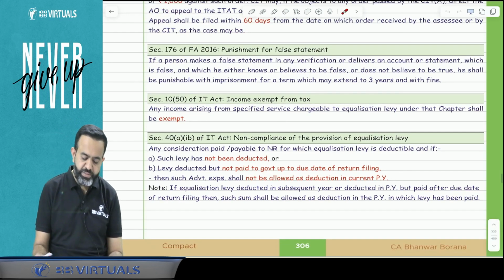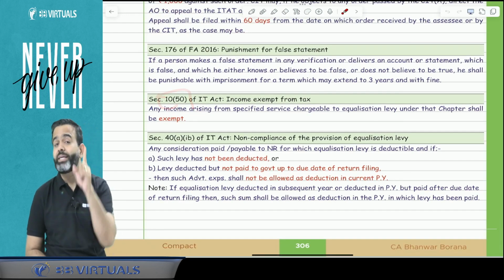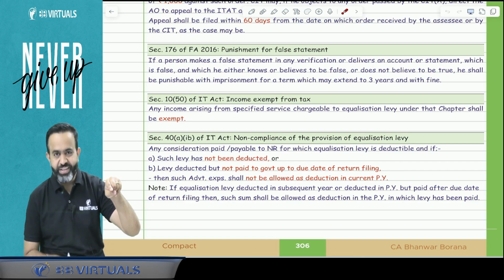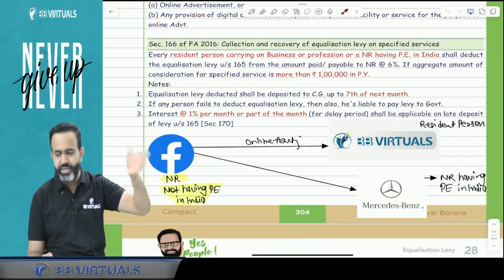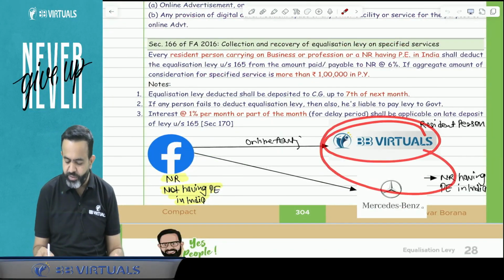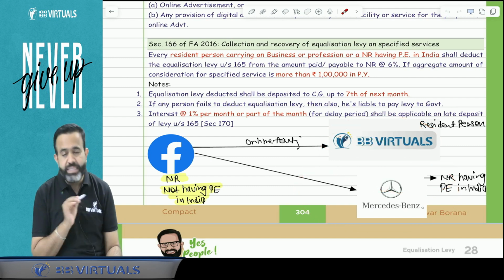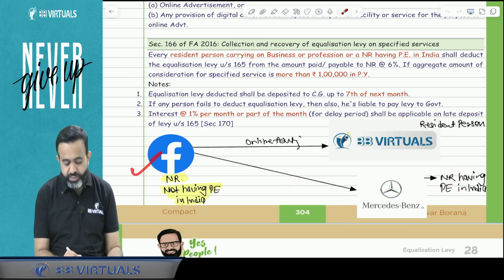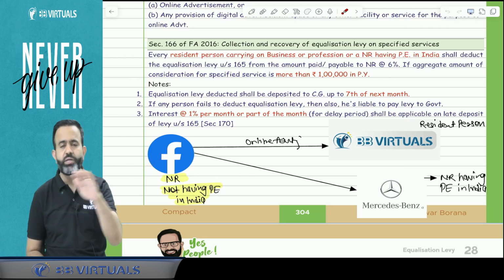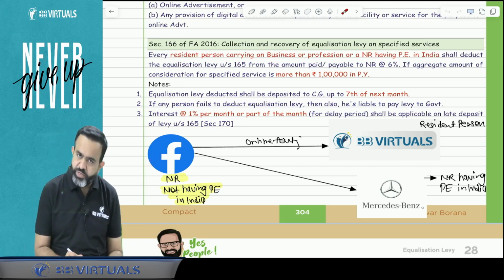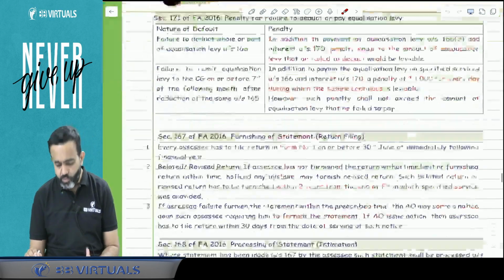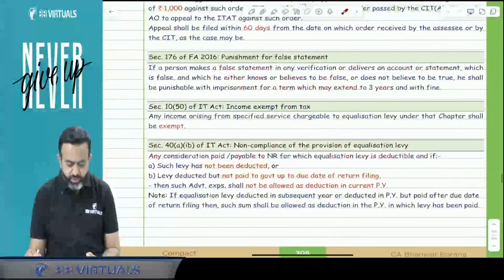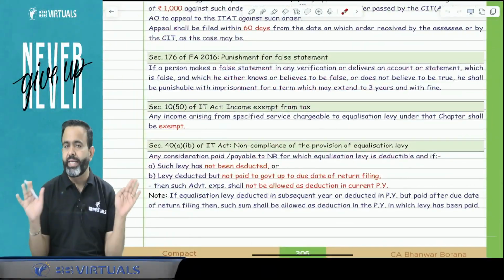After that guys, there is one section, 10(50) of the Income Tax Act 1961. Guys, in the case of Facebook, suppose equalization levy is applicable and the equalization levy is already paid by BB Virtual or Mercedes-Benz India. Then the question is, is Facebook again required to pay tax to the government? The answer is no. In the hands of Facebook, this income is totally exempted under section 10(50). So here Facebook is not required to pay any tax.